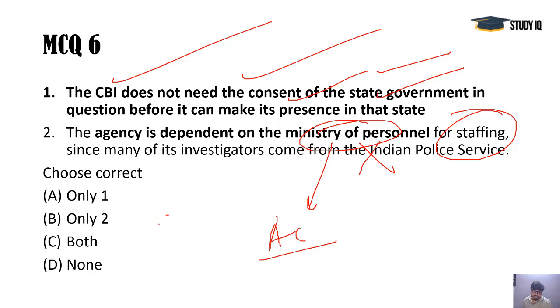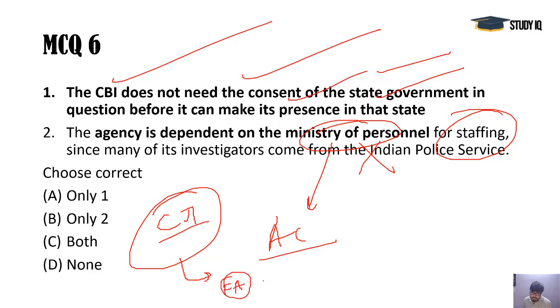Now, CJI Mr. Ranjan Gogoi said recently that there must be proper legislation for that, and proper autonomy must be given to it. Even financial autonomy must be given to this body, and there must be powers on the lines of CAG, because CAG is a constitutional body. It has many independent provisions, and that's why it gives honest reporting. So CBI also must work like CAG. That is the recommendations regarding CBI. So the second is also wrong, because for the staffing purposes it is dependent on the Ministry of Home,